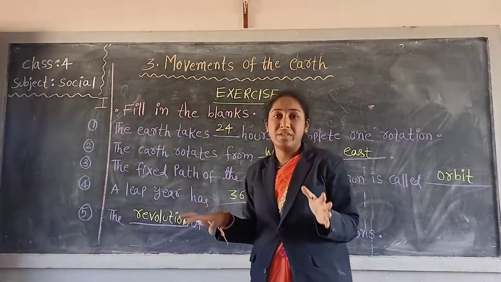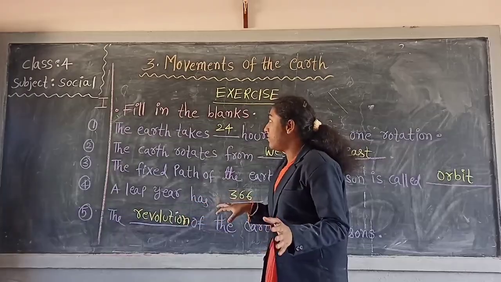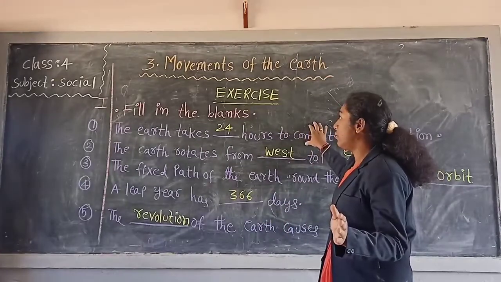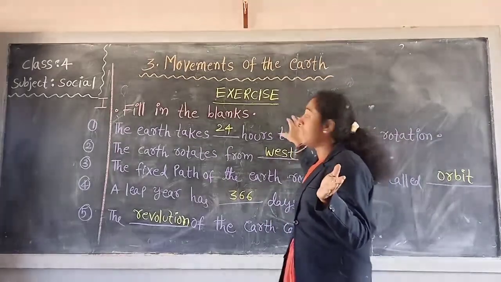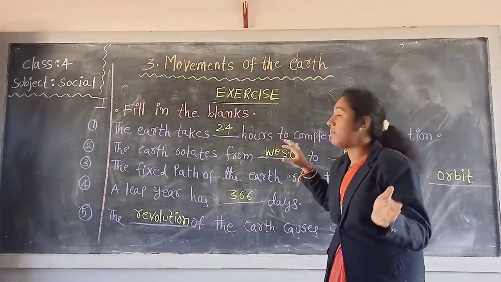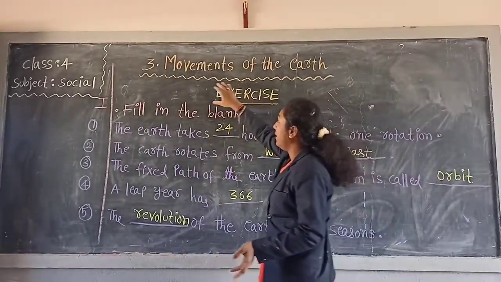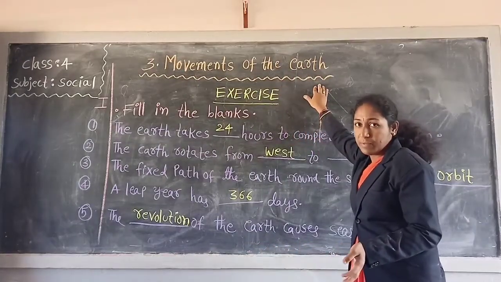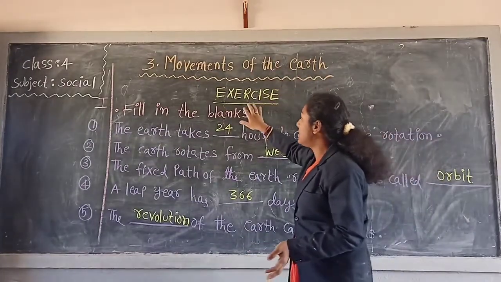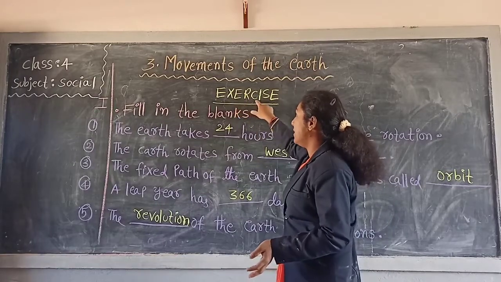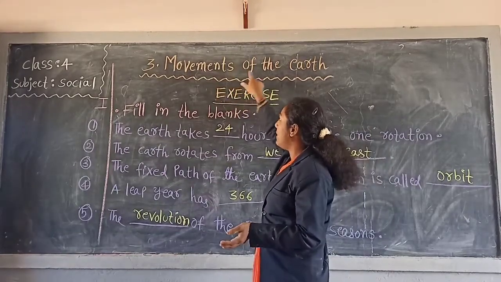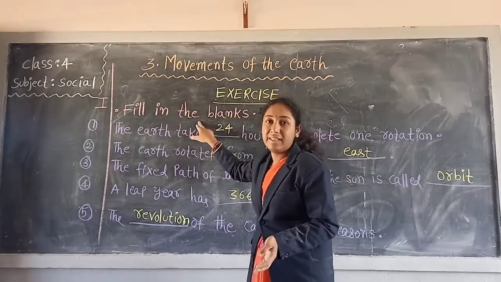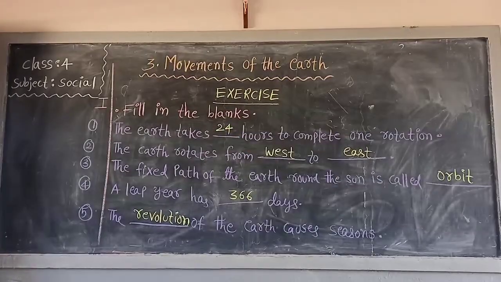Don't make mistakes. First of all, take your social textbook and fair notes and open your social fair notes now. Keep the heading: third lesson, movements of the air. First keep the heading, then exercise. At the top of the page keep our lesson name, then exercise, and keep the first bit, fill in the blanks. Five fill in the blanks.